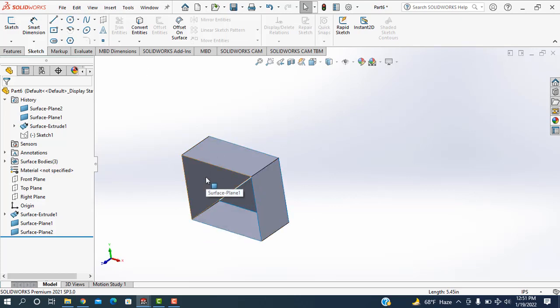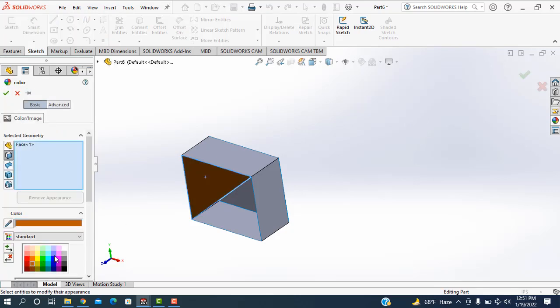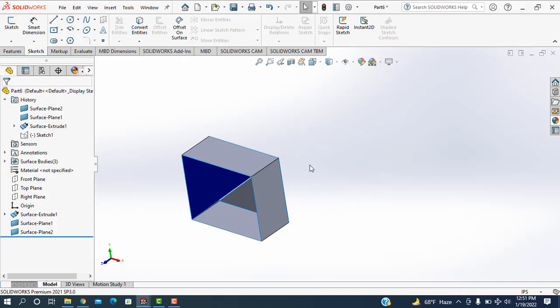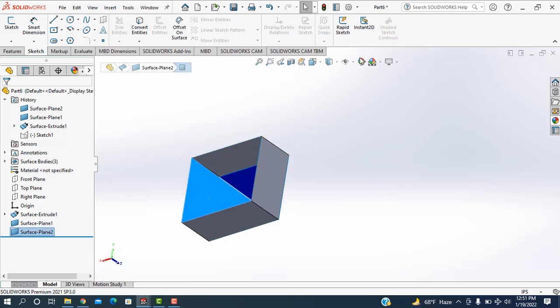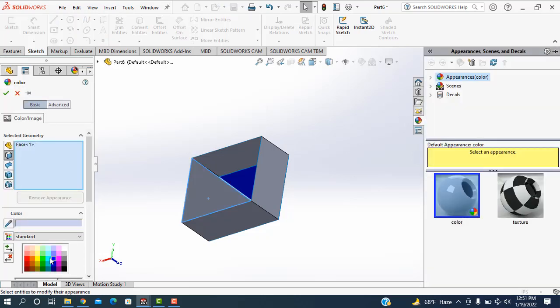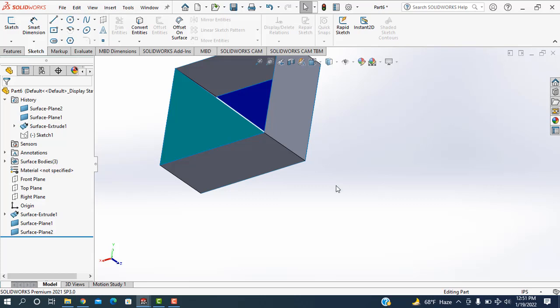Now I want to color. Select this one. Going here. I'm taking this color. Okay, and I want to color this space. Select this one. Going here. I'm taking this one. Okay, I think everybody got how to draw it and how to execute the planar and extrude of the surface in Solidworks software.